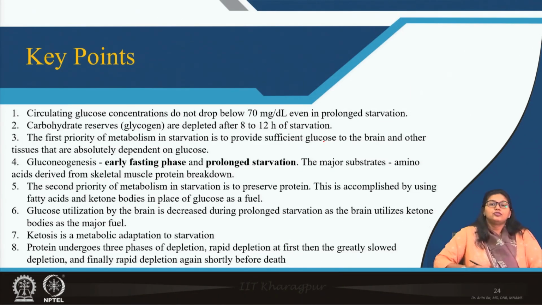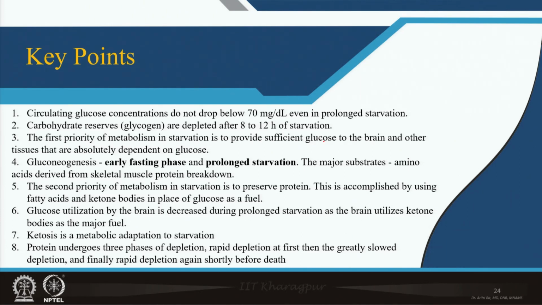So, we have come to the end of our session. These are the key points, and they are important. Please remember that the purpose of this starve-feed cycle is to maintain the flow of energy or fuel to the organs. The circulating blood glucose concentration is maintained at 70 milligram per dl even during the initial phase of starvation, and the body tries to maintain it even in prolonged starvation.